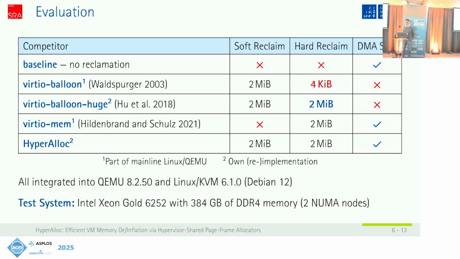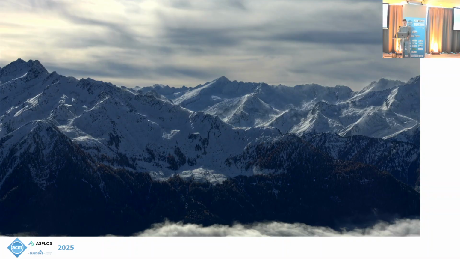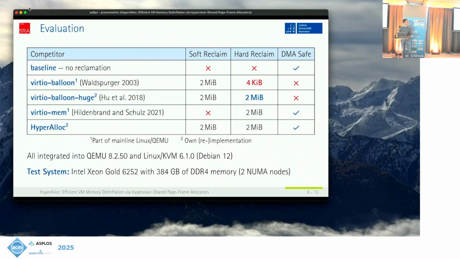This is why we also compare against an optimized version of VirtIO Balloon from Hu et al., which we've also re-implemented on a newer kernel version, that solves this communication overhead. And lastly, we also compare against VirtIO Mem, which is a manual hot plugging mechanism, so it only supports hard reclamation, but it is DMA safe like our HyperAlloc mechanism. All of this was implemented on newer kernel versions, and we have a large server that has a lot of memory.